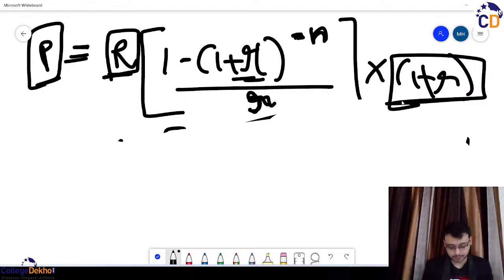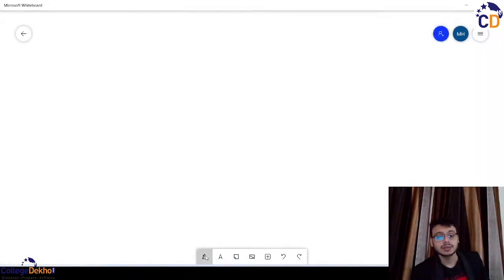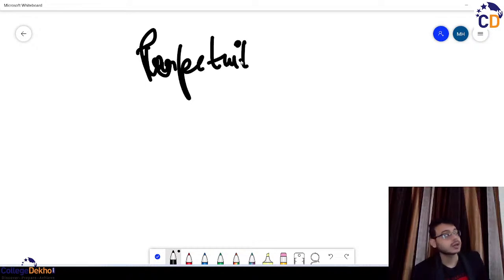Give me a second. Okay, yeah. A concept आता है, one last concept let's try to touch. The concept is regarding perpetuity. Perpetuity. So what is perpetuity?